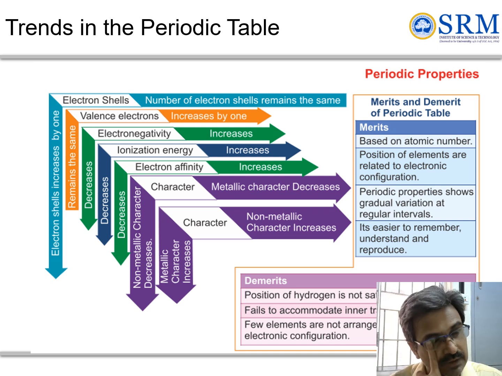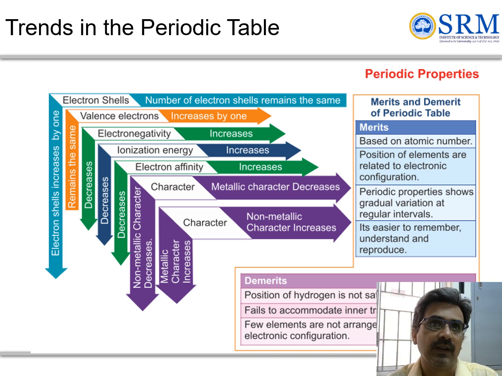You can arrange elements based on atomic number, and these elements are arranged with respect to electronic configuration, and periodic properties show a gradual variation across different intervals, and it is easier to reproduce or understand the points.